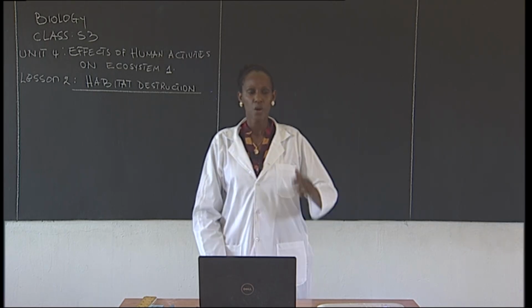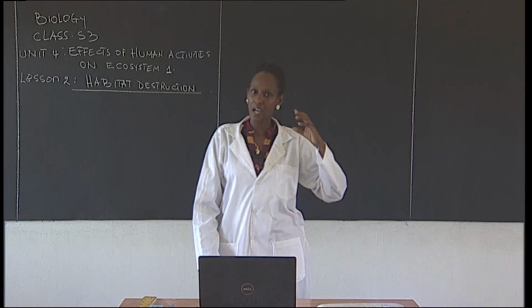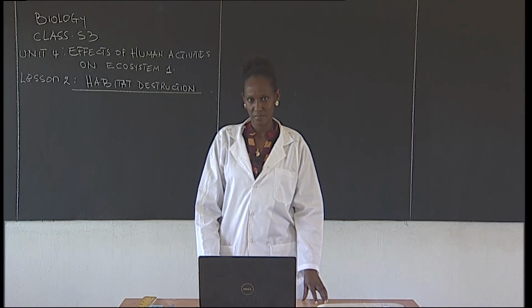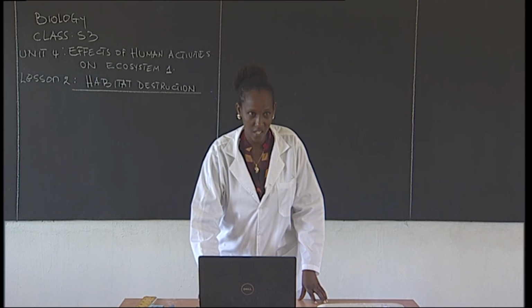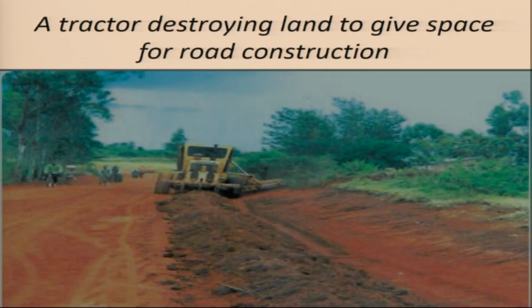Therefore, when the habitat is destructed, take an example of this diagram that we had there. Let's say some organisms were living here and they used to depend, let's say we had cows. Let's say we had cows that were grazed, that's just an example, on this land. You see, the land was big before. Now this small part here is removed.